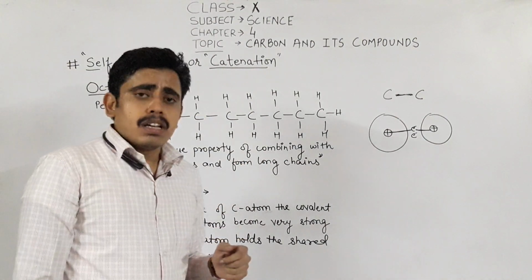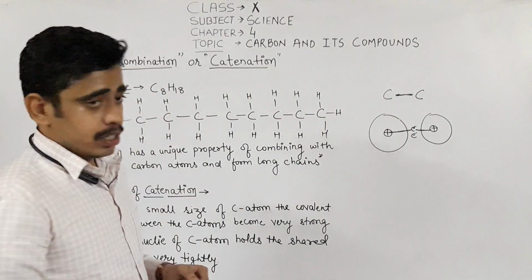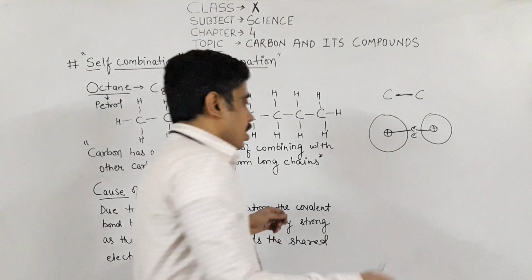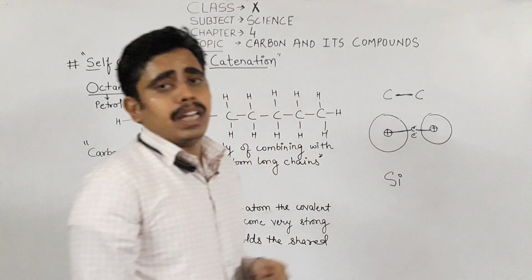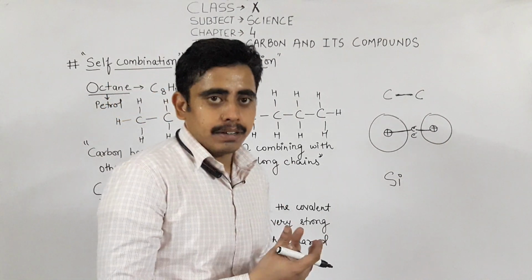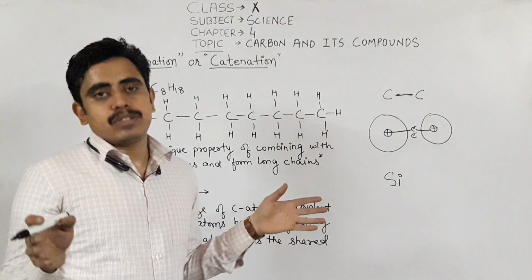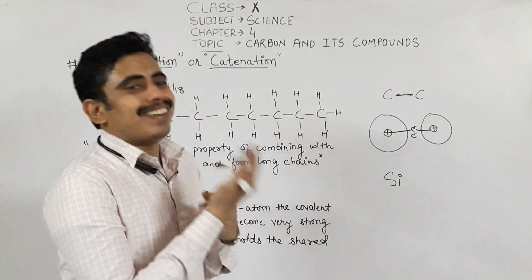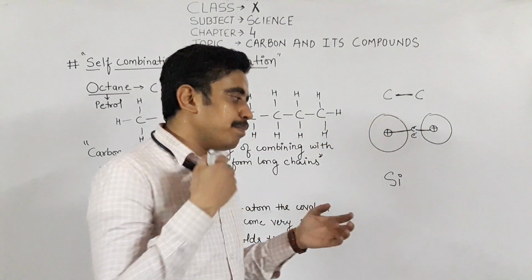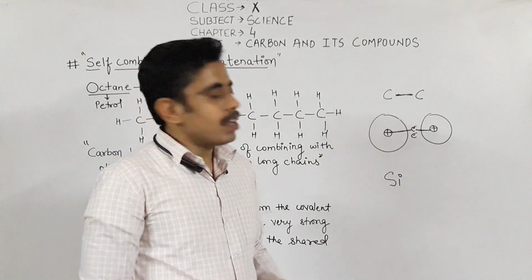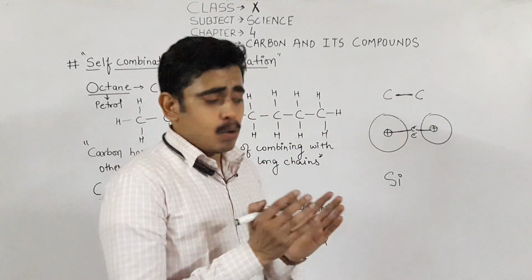Along with carbon, some other elements also show the property of catenation. Let's see some examples. Silicon is one element which also shows the property of catenation to some extent. Carbon shows the property of catenation to a large extent. It can join to other carbon atoms to a longer extent, n number of carbons can be joined in a long chain. Silicon also shows the property of catenation but to a smaller extent.